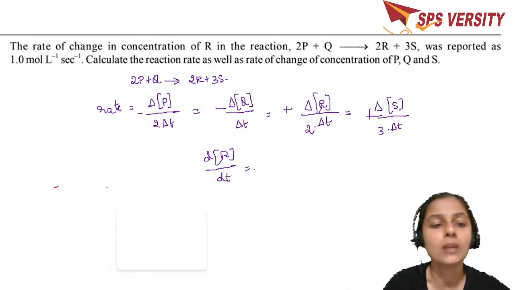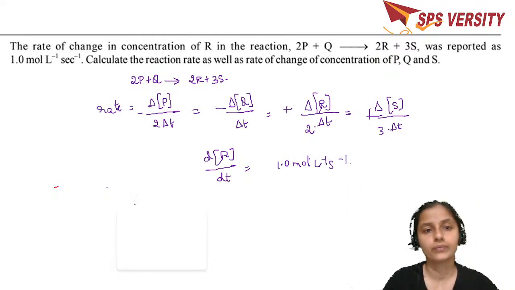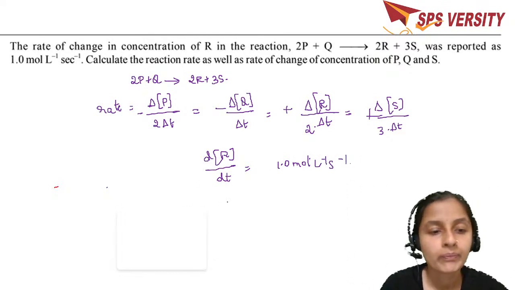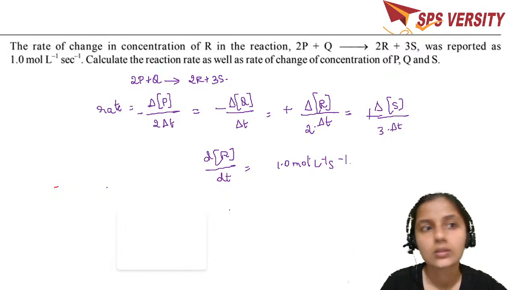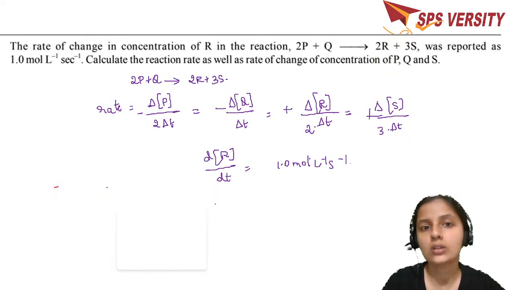They have given dR by dT is equal to 1.0 mole per liter per second. That's the rate. But because they have given delta R divided by delta T, the change in concentration, we have to find out the change in the concentration of P.